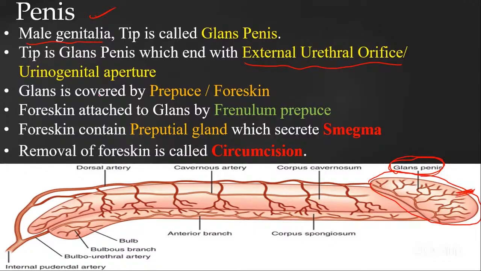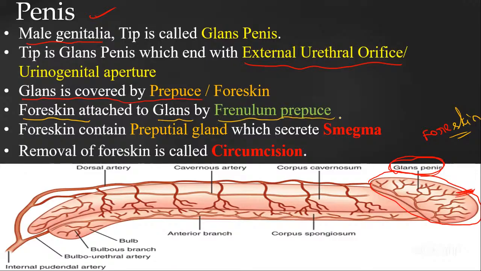Then coming to the glans penis, this glans penis is covered by some skin. That skin we are going to call the foreskin. Okay, remember, this skin. Then coming to this foreskin, that foreskin is going to be attached to the glans by the frenulum preputii.